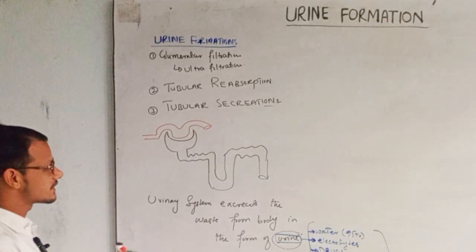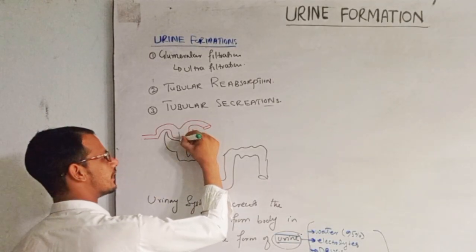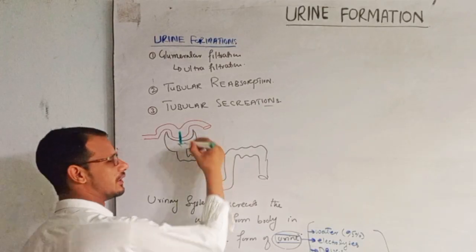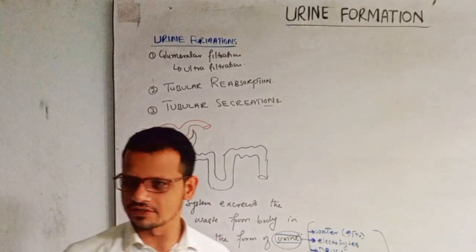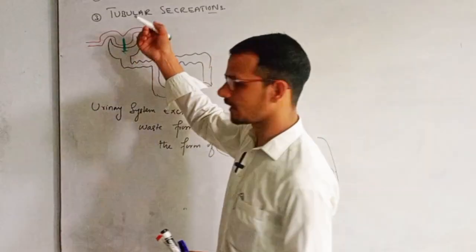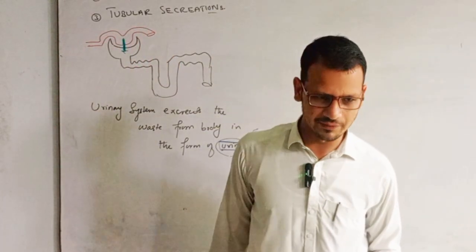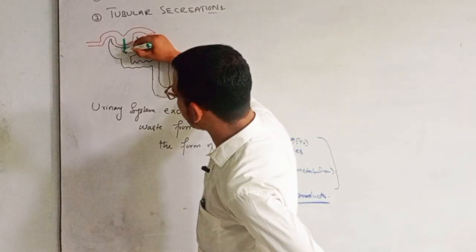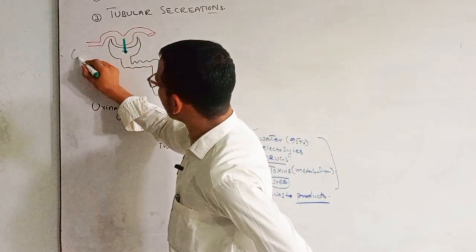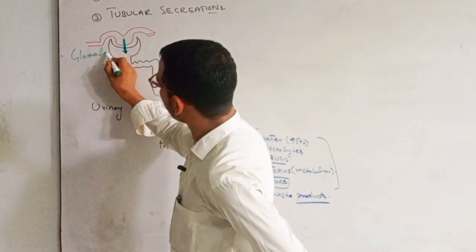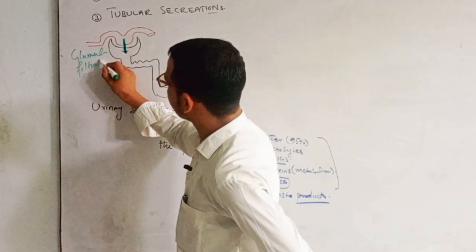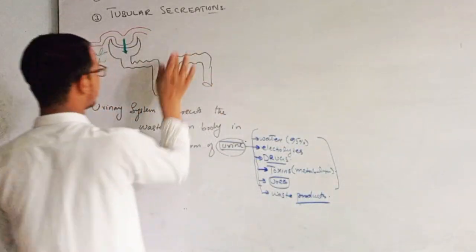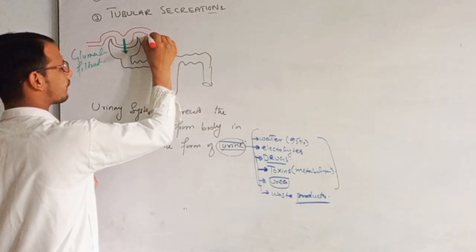The first step occurs here when things are filtering from the glomerulus: the fenestrated capillaries, the diaphragm, the podocytes, right? These are the barriers. Also the glomerular basement membrane is responsible for this filtration. So the first step occurs here. This is called glomerular filtration, right?